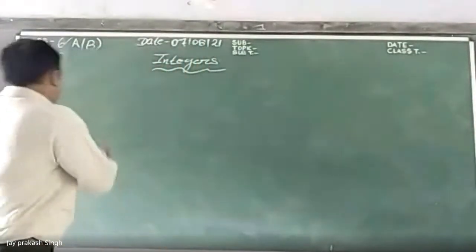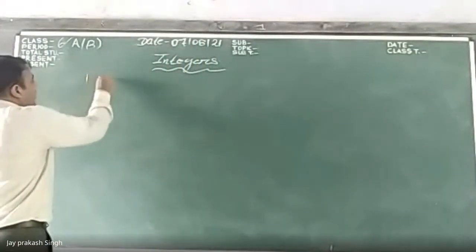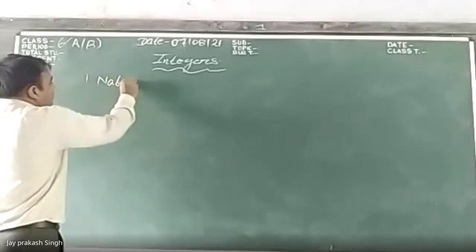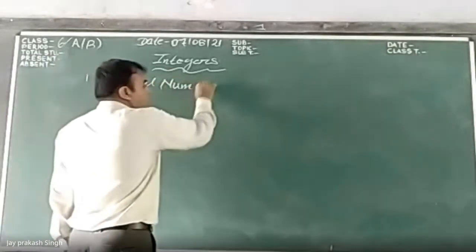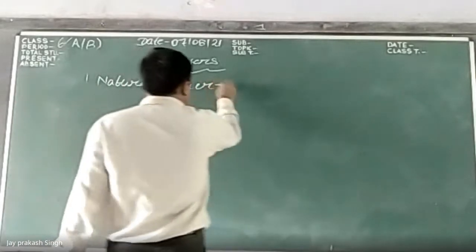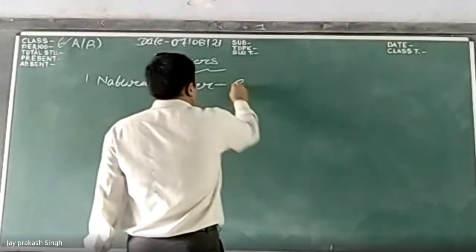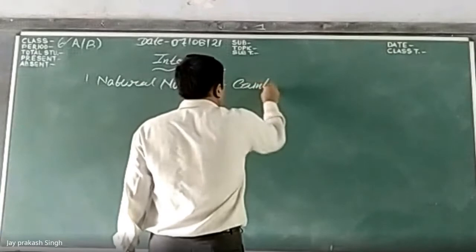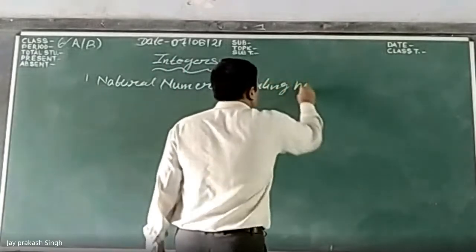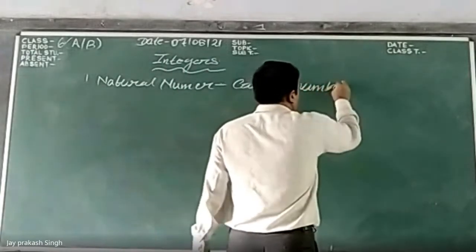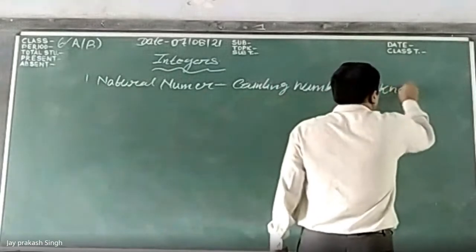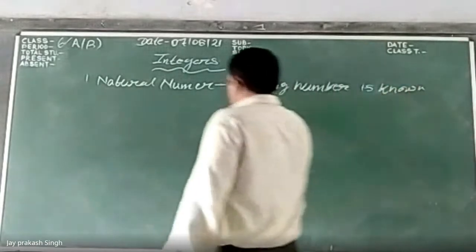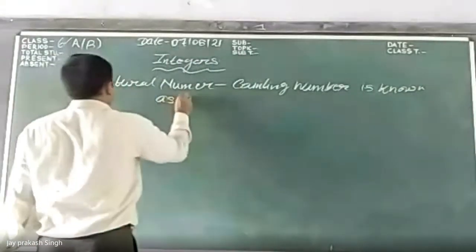That is the counting number. Natural number is the counting number, known as natural number.